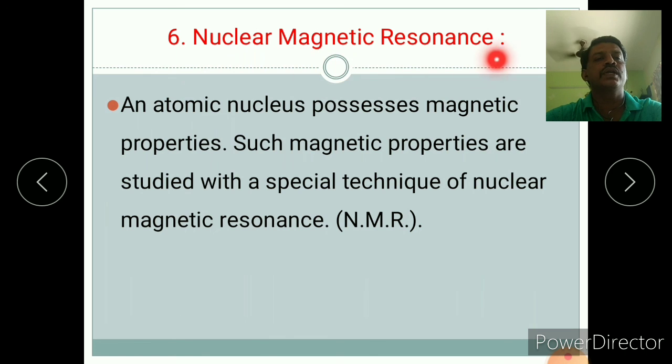Nuclear magnetic resonance. An atomic nucleus possesses magnetic properties. Such magnetic properties are studied with a special technique called nuclear magnetic resonance. In short, it is known as NMR.